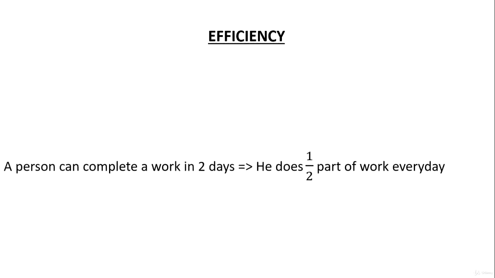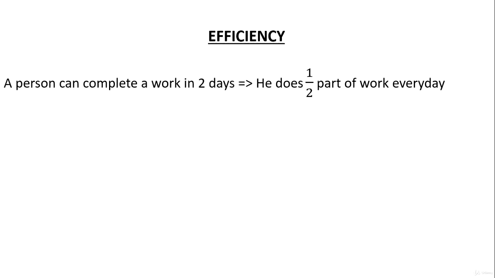Now, let's take up the topic of efficiency. Say if a person is able to complete a work in 2 days, that means he does half, the 1 by 2 part of the work, every day. Why? Because if he does 1 by 2 part of work every day, then he will be able to complete the work in 2 days.